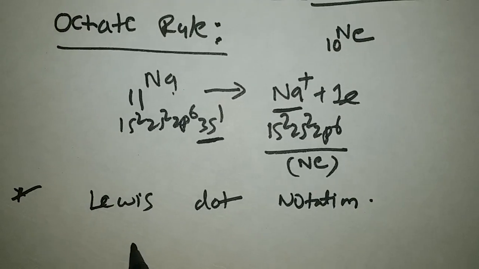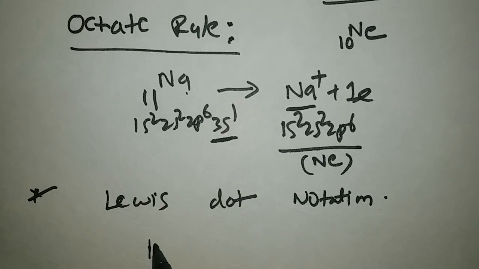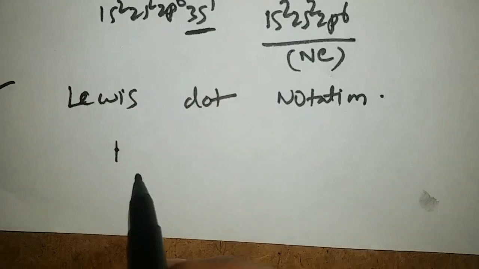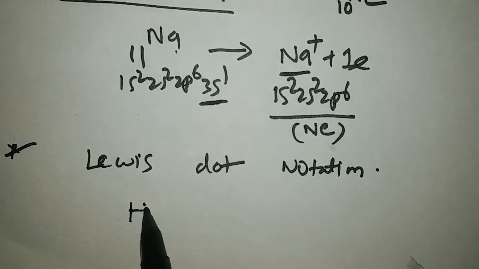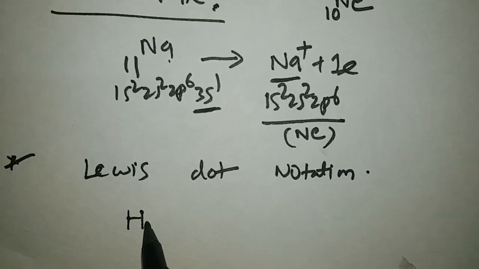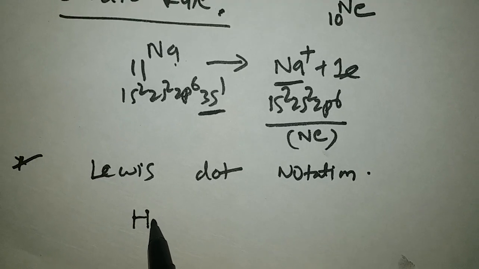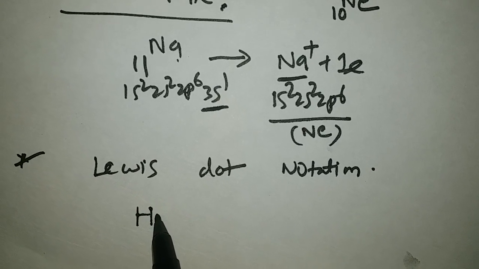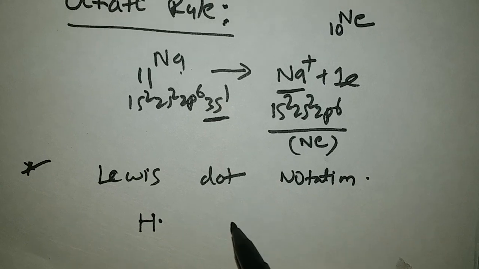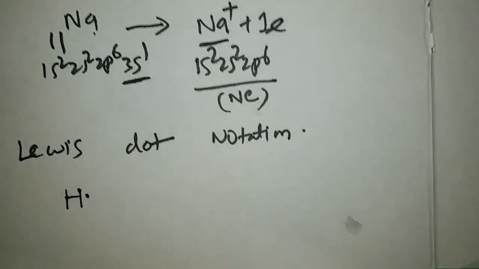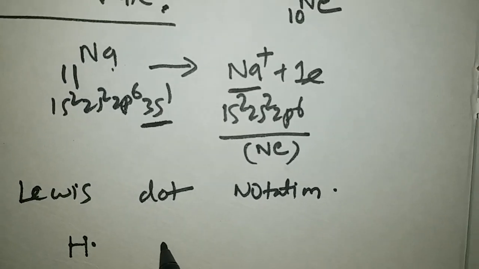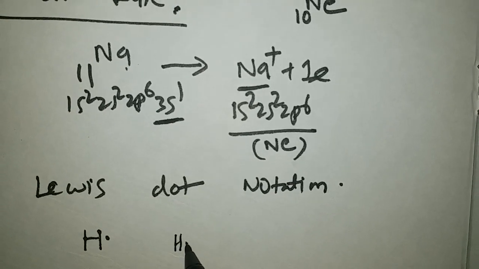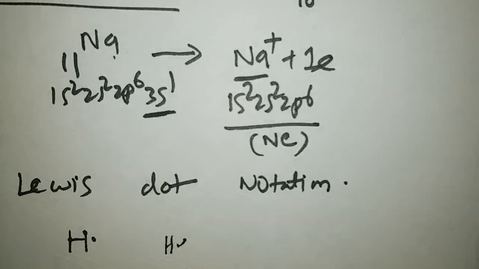For example, if you take hydrogen, it has only one electron, so we show its electron around its symbol by a dot. Coming to helium, it has 2 electrons.